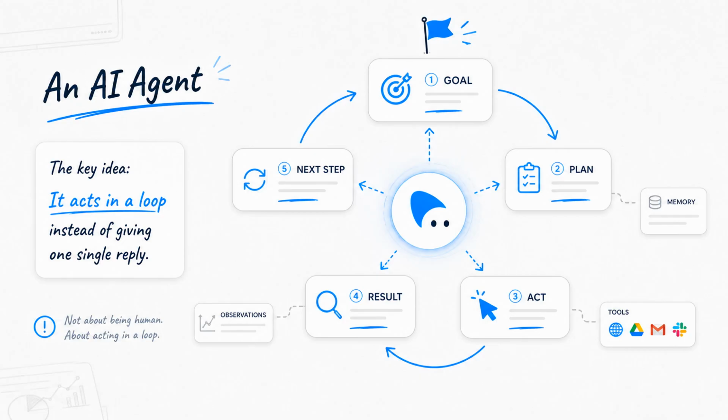An AI agent is a software system that uses an AI model to pursue a goal by choosing steps, using tools, reading results, and adjusting its next move. The key idea is not that it is human. The key idea is that it acts in a loop instead of giving one single reply.